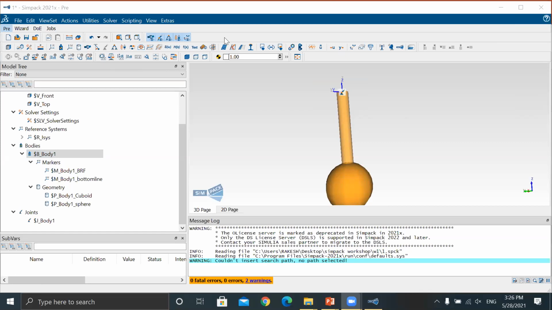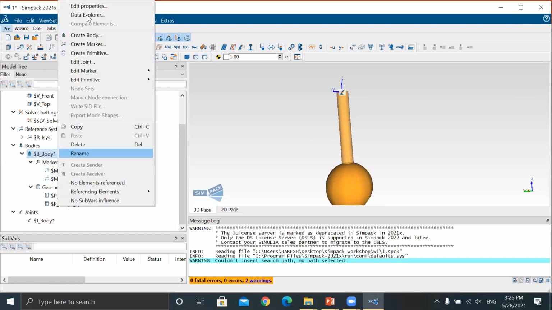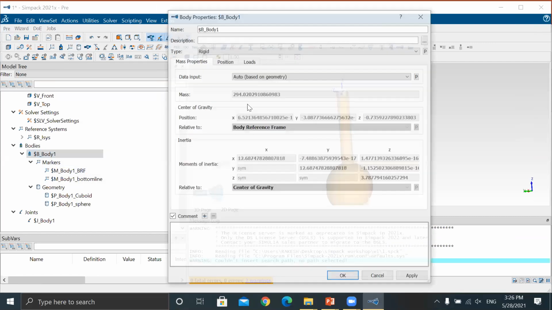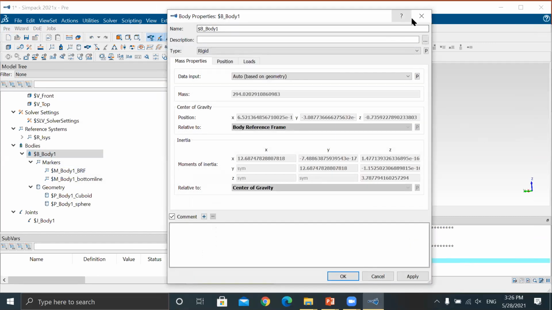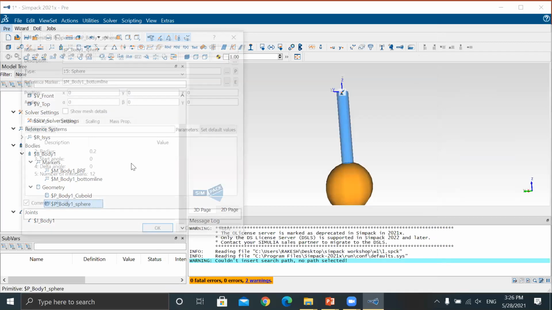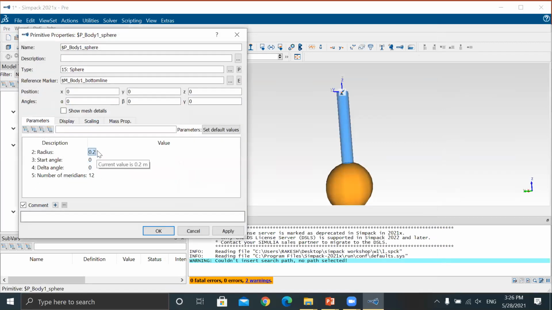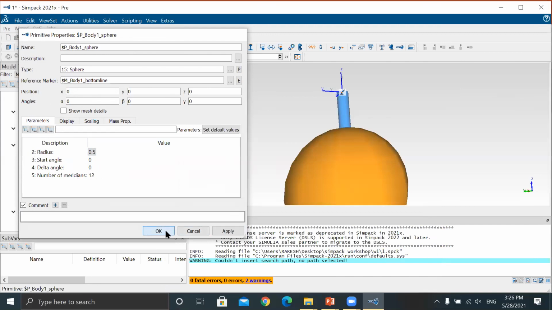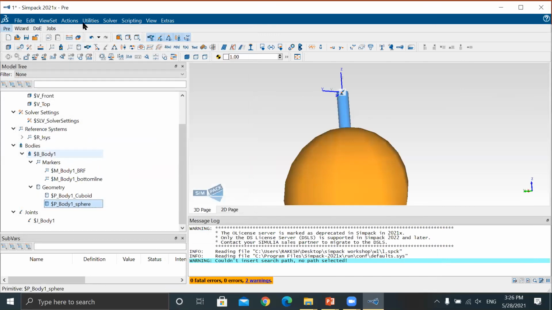Okay, look, let's check the properties here. It is 294.02, mass property. Let's go for the sphere. Let's say change 0.2 to 0.5. Apply. Look, properties.